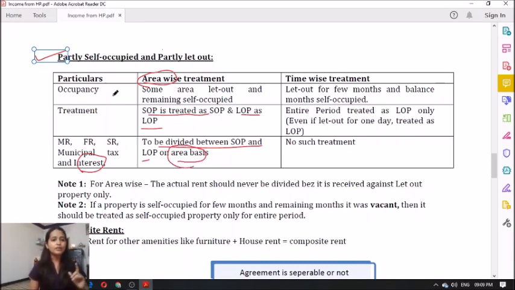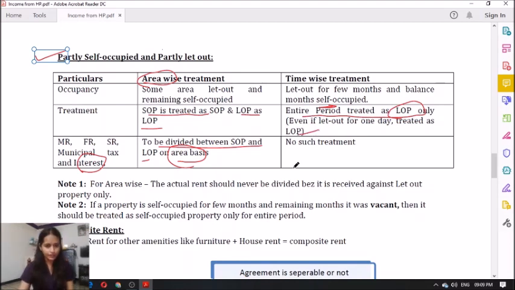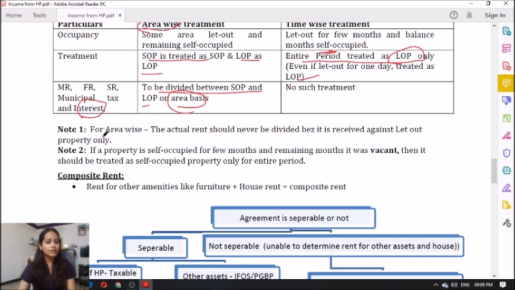Now, assume that the property was self-occupied for 3 months and it was let out for 9 months. How do you treat it? Let out for a few months and self-occupied for the balance months. Now, the tax treatment shall be that the entire period is treated as LOP only. Even if it is let out for 1 day, you should treat it as a let out property. It should not be treated as a self-occupied property. Okay. Now, coming to the area wise case, actual rent should never be divided because it is received against the let out property only. It is common sense. Obviously, actual rent I will be receiving for the let out property only.